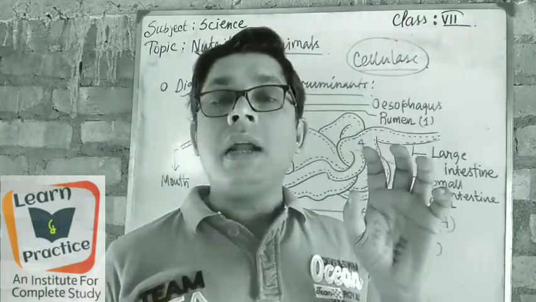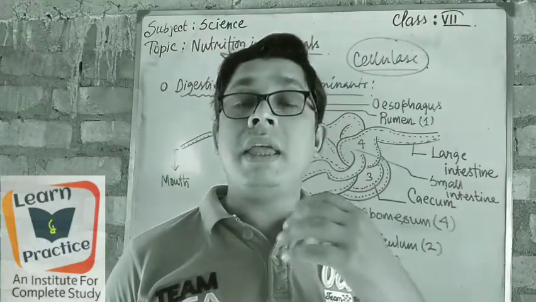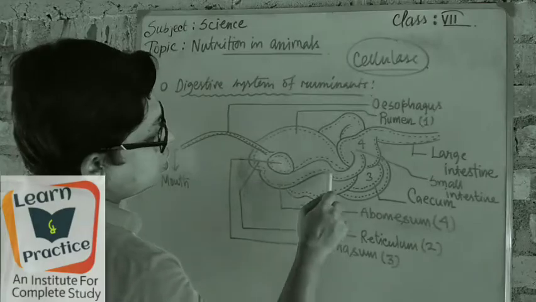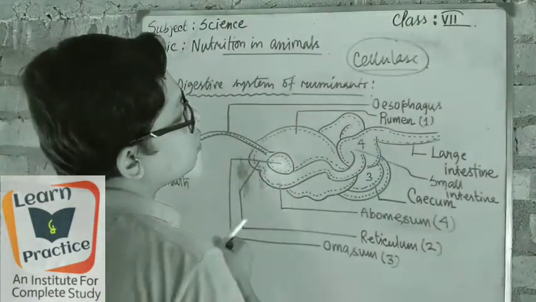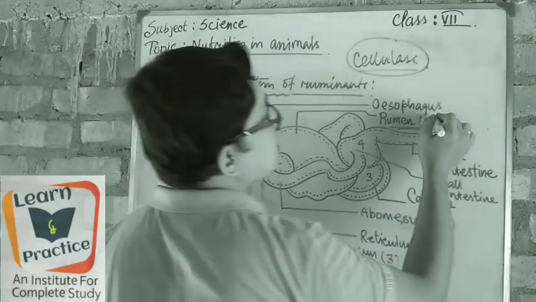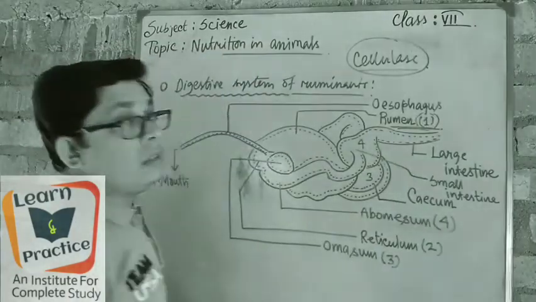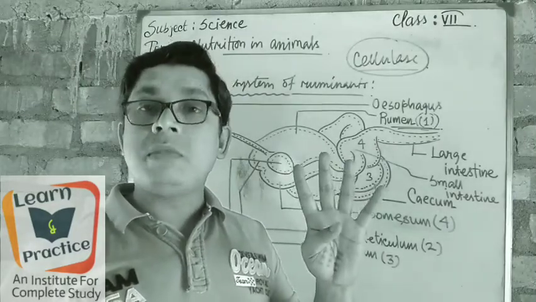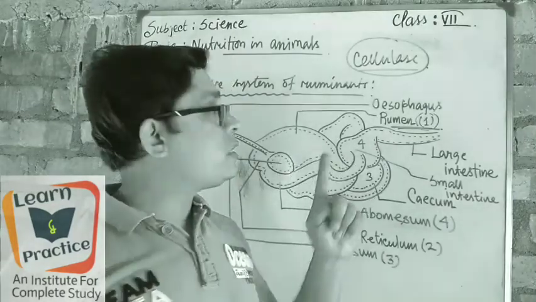Then only these 30% chewed grasses are taken inside this large sac-like inner structure. Look, this structure is known as the rumen. So first of all, they keep it inside the rumen. Rumen is the first stomach part in the body. In a cow's body, four stomachs are present, four parts of the stomach. The first one is the rumen.